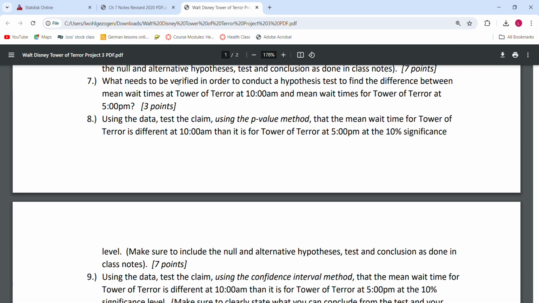Number 7 says what needs to be verified. So we're not actually going through and doing the test, but what we are doing is we need to look at our chapter 9 notes and figure out what we need to verify in order to actually go through with this test.